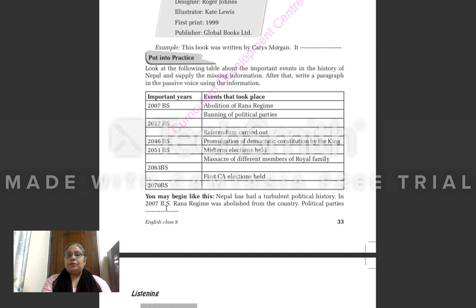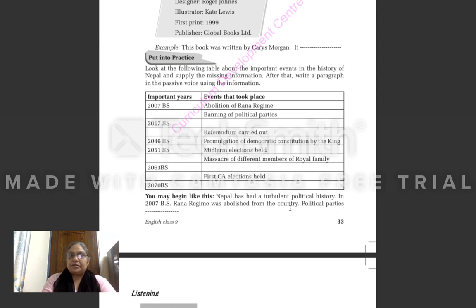Now, in second line, in 2007 BS, Rana regime was abolished from the country. Then, political parties were banned in. Now, see, second event is this, no? Banning of political parties. So political parties were banned in. From the net you will find out in which year it took place. So you will write here political parties were banned in this year. Again the work being done is coming first in the sentence, so it will be in passive voice.